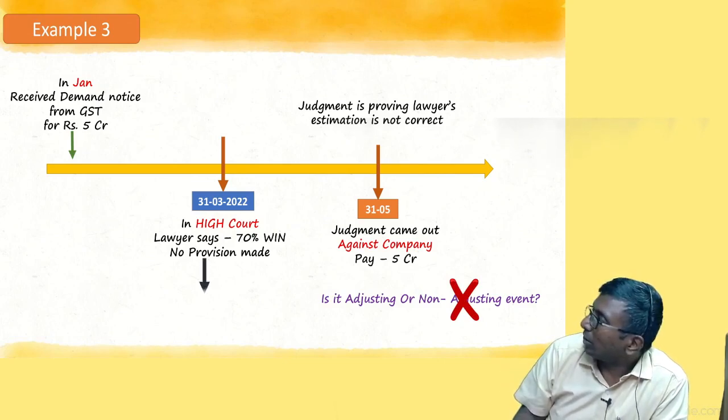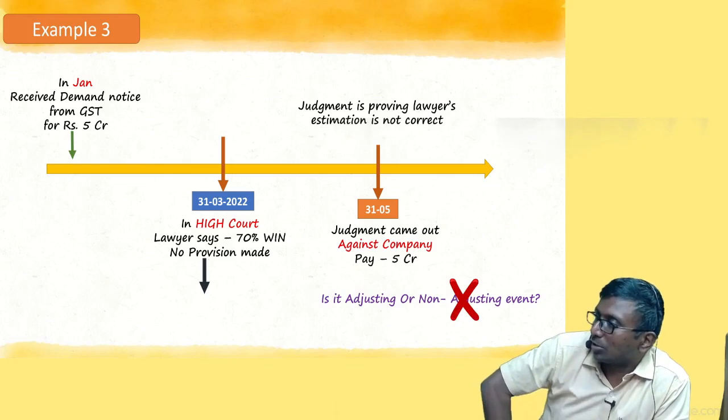Understood. Okay. Now, what is the entry you record on 31st March now? Provision entry means debit what? Provision debit. Debit what?